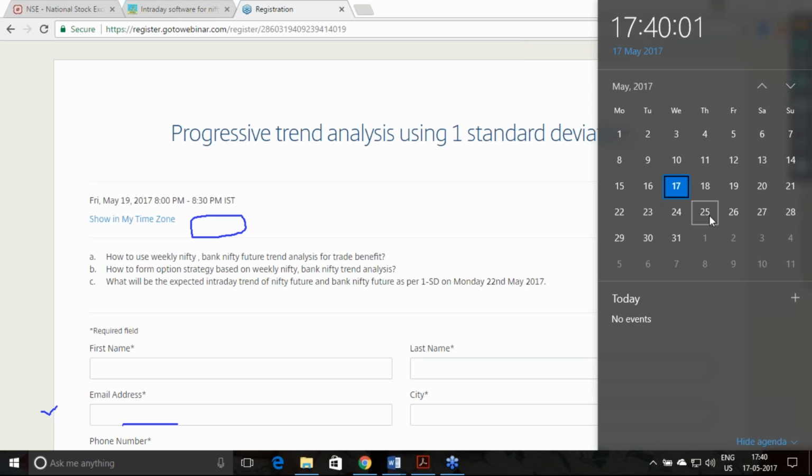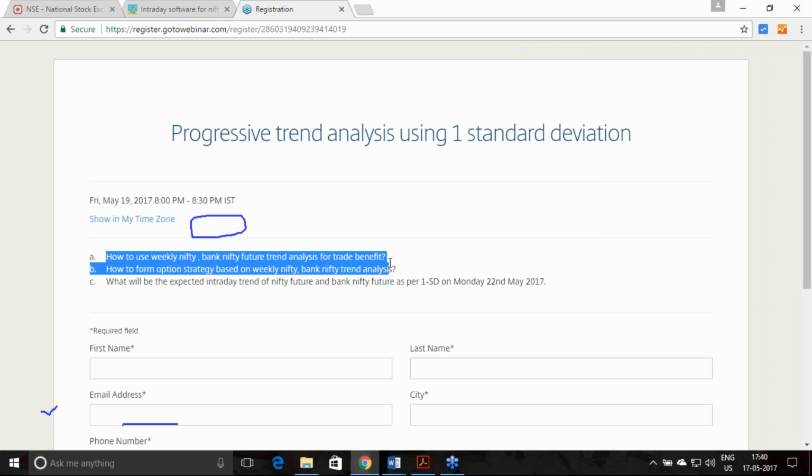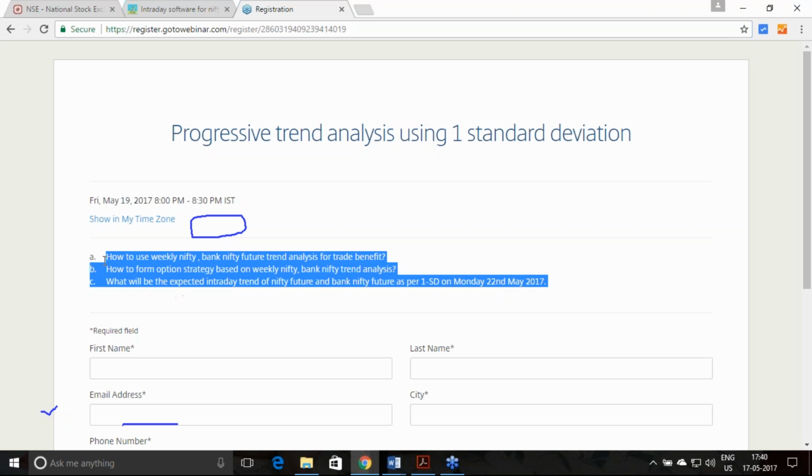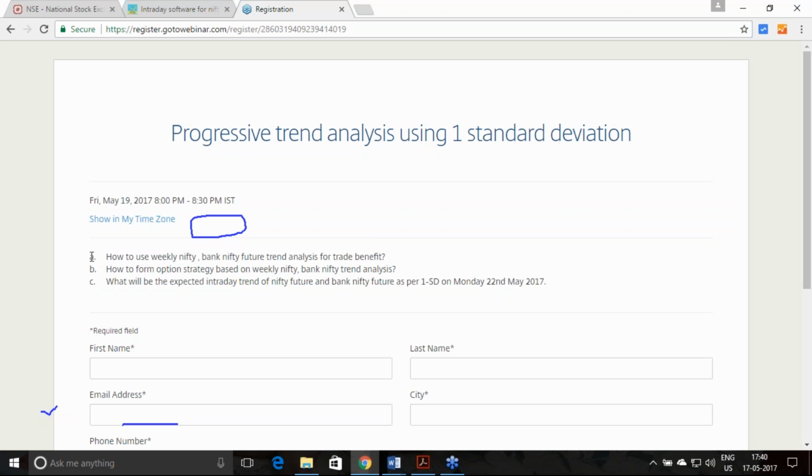How can we use our trend analysis for the next week? What are the best option strategies we can take? What will be the trend for Monday, 22nd May, based on the one standard deviation? These are the subjects of discussion for a half an hour period, 19th May, 8 p.m. to 8:30.